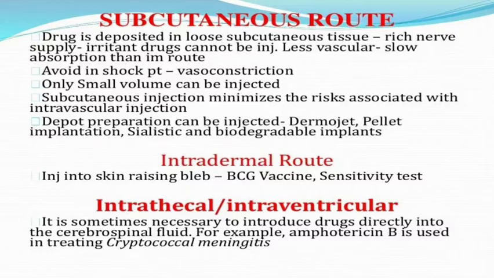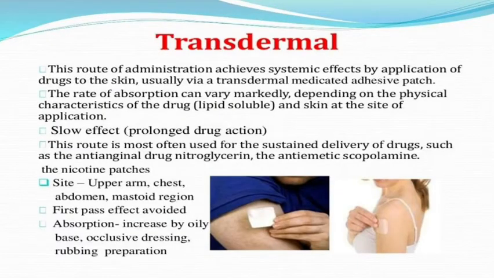In the subcutaneous route, the drug is deposited in loose subcutaneous tissue, which has a rich nerve supply. Irritant drugs cannot be injected, and it is less vascular, so absorption is slower than the IM route. It avoids shock, precipitation, and vasoconstriction, and only a small volume can be injected. Subcutaneous injection minimizes the risk of intravascular injection. Depot preparations can be injected. Intradermal route: injection into the skin, raising a bleb. BCG vaccines can be given this way.